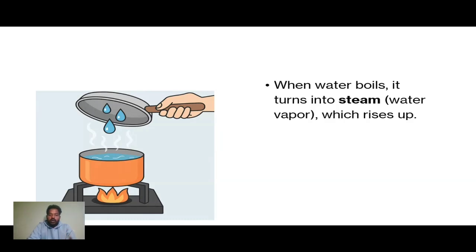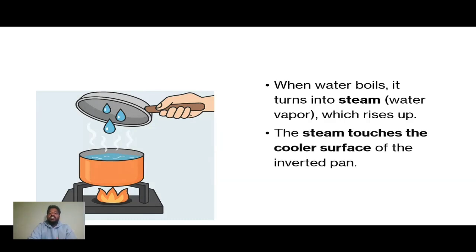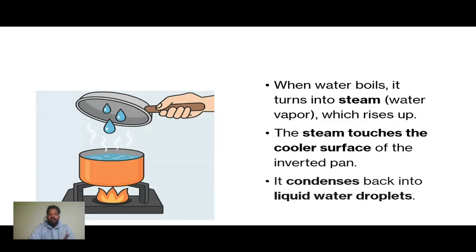So when water boils, it turns into steam which rises up. The steam touches the cooler surface of the inverted pan. Very important: cooler surfaces, we already studied in 6th standard, condensation. So it condenses back into liquid water droplets. So it is also reversible.